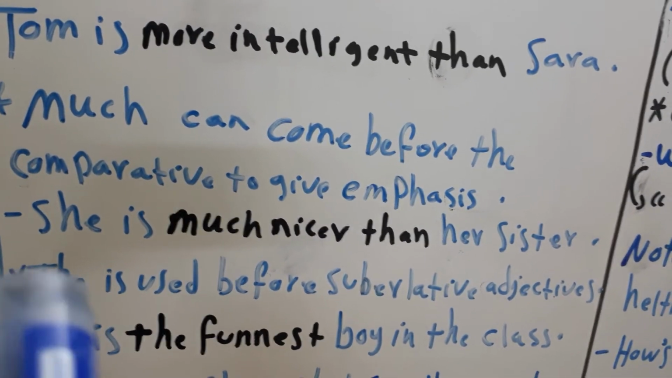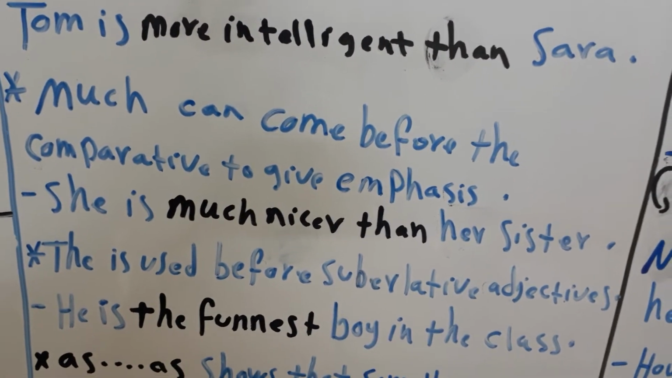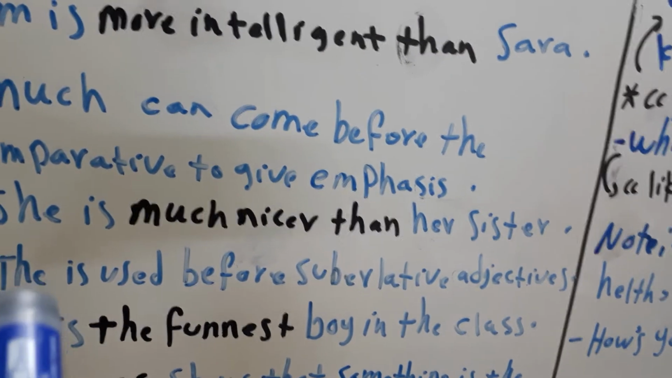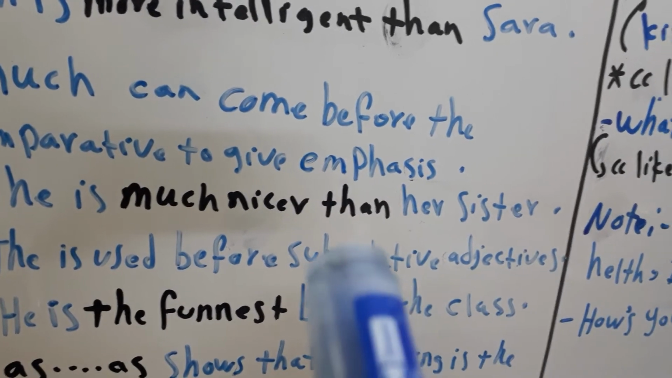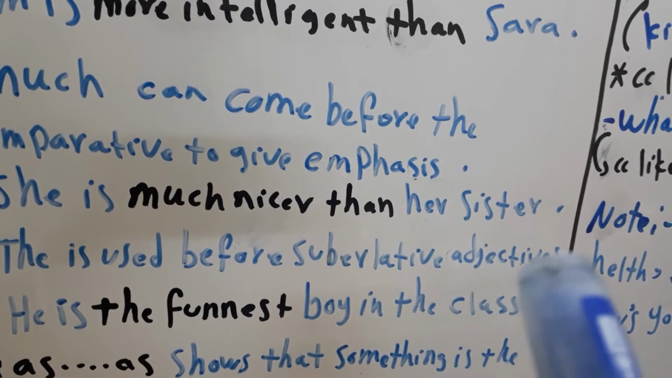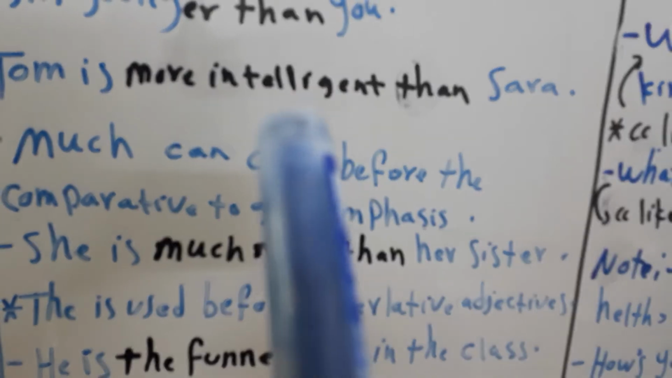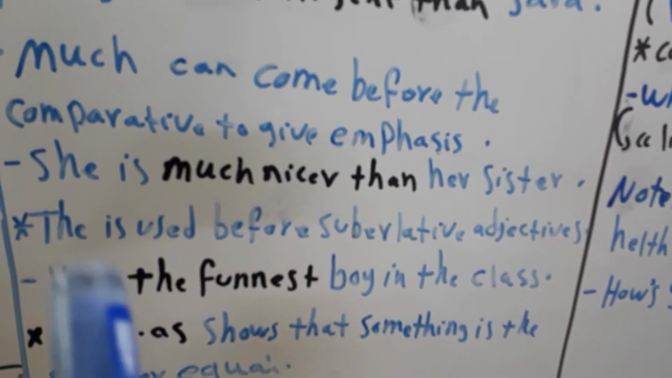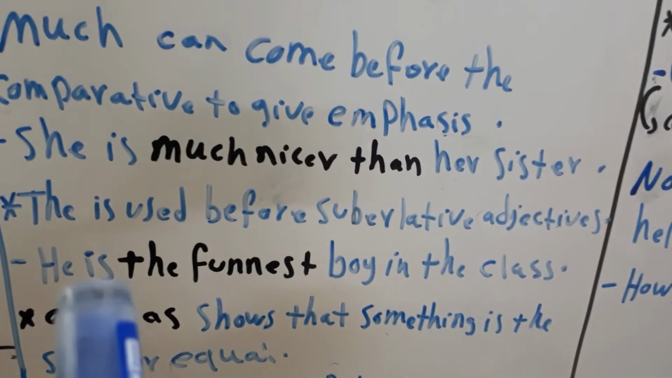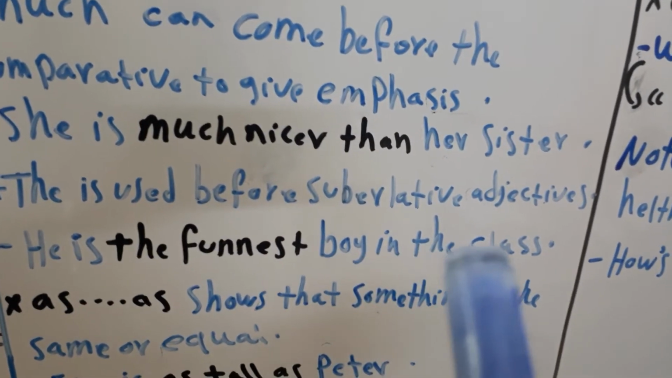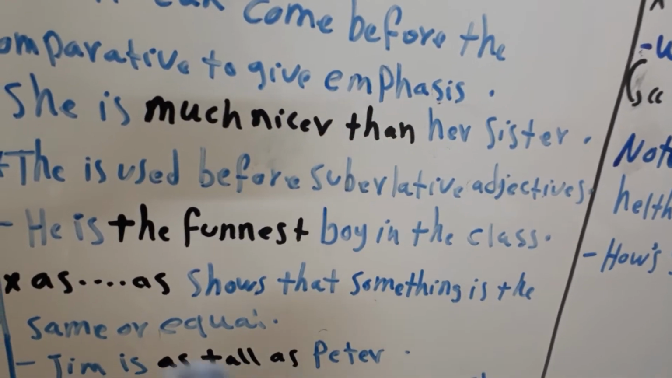Also, we use the when we express the superlative. The is used before superlative adjectives. Okay? Before the superlative adjectives. Here we used than after the comparative, but we use the before the superlative adjectives. For example, he is the funniest boy in the class, or he is the cleverest boy in the class.